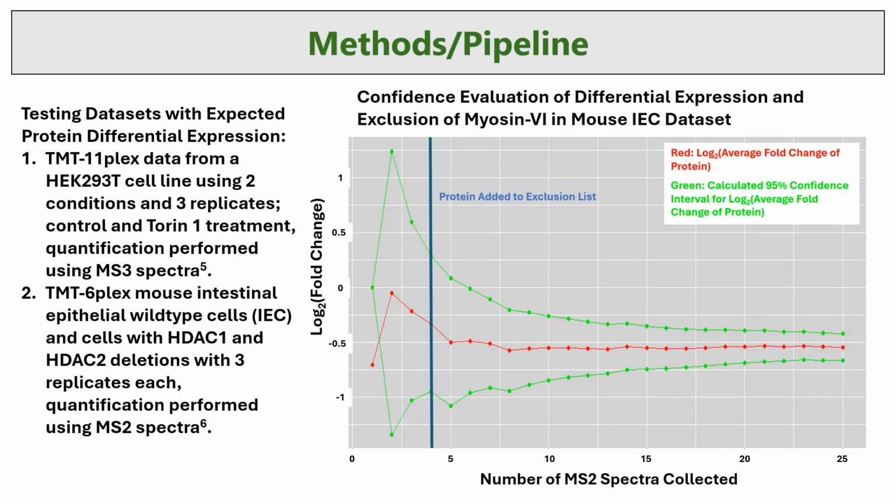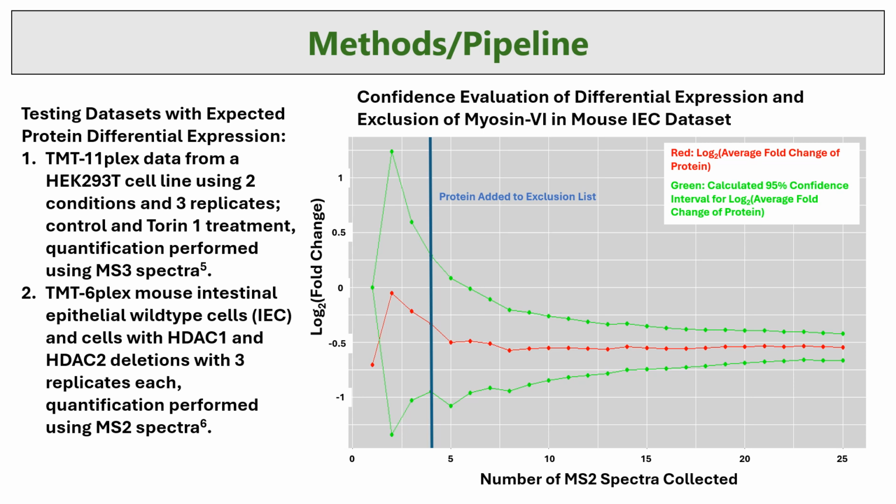So I tested this method on two different data sets. The first is a HEK293 cell line using a TMT11plex, which compared a control and cells treated with TORIN1 for differential expression. Next was a TMT6plex mouse intestinal epithelial wild-type cell dataset, comparing a control with cells treated with HDAC1 and HDAC2 deletions to test for differential expression.